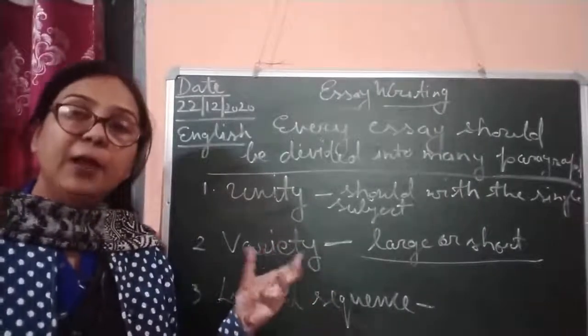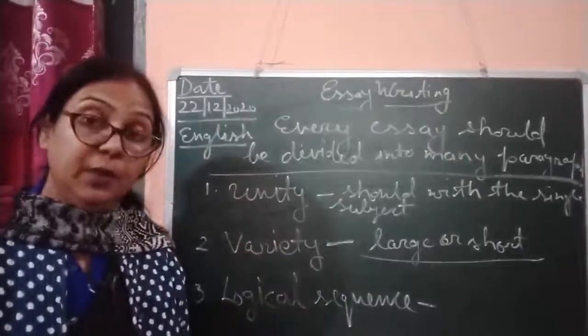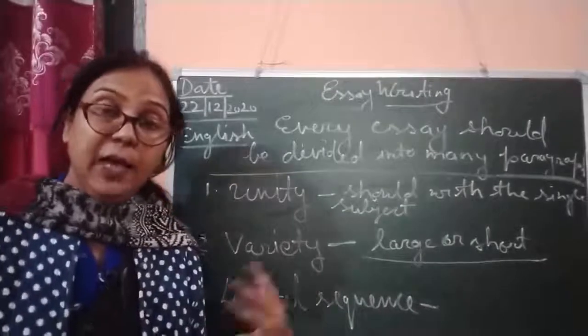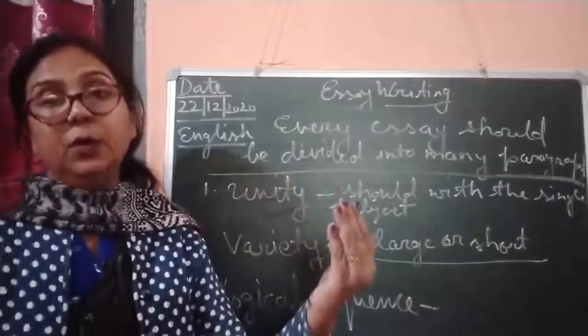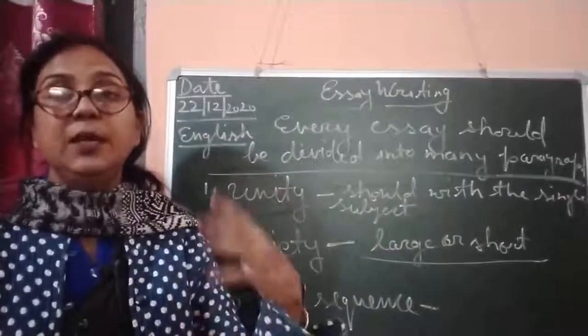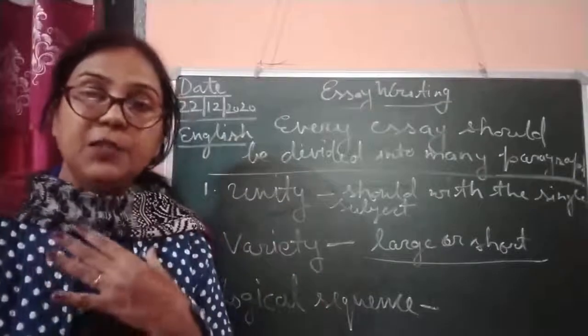Variety means you can write short or long paragraphs, and now the logical sequence should be given. As I have already told you, first you should give the meaning of honesty, then who said this, and after that why it is important for our lives, our spiritual life.